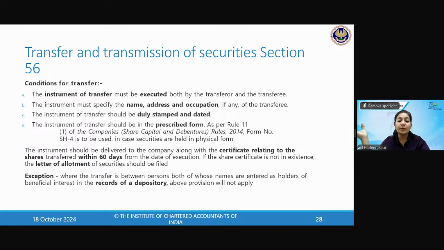Where the transfer is between persons whose names are entered as beneficial owners, the above provision will not apply. So if it is happening in demat form, the names are in the records of the depository. Earlier A was the beneficial owner, now B is the beneficial owner. Then this provision for physical shares is not applicable.